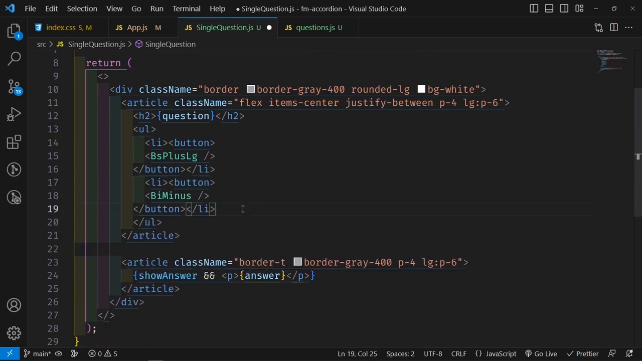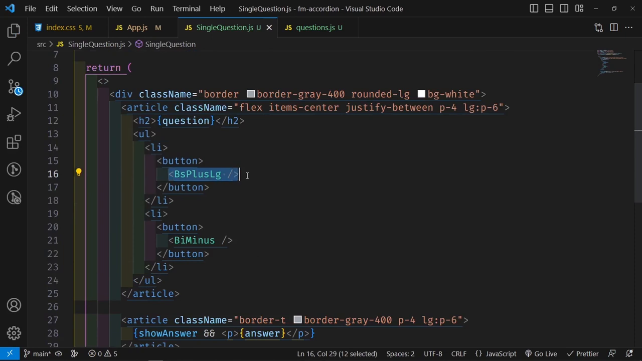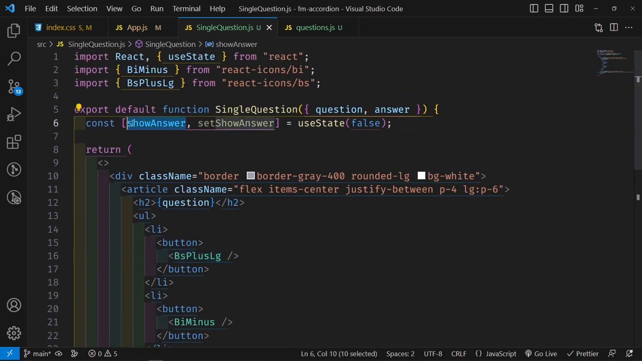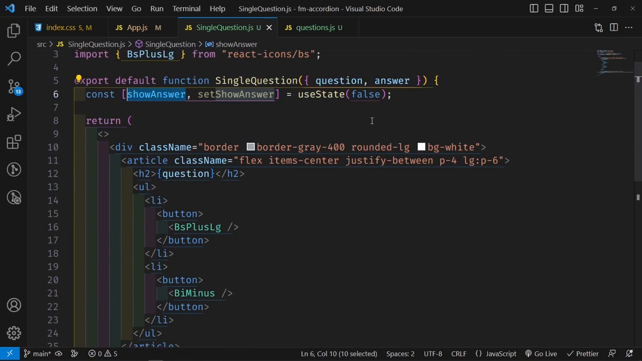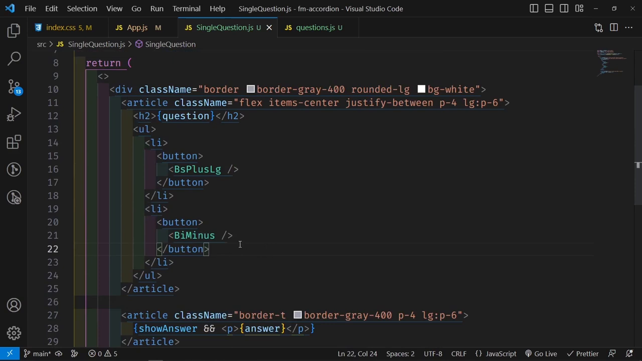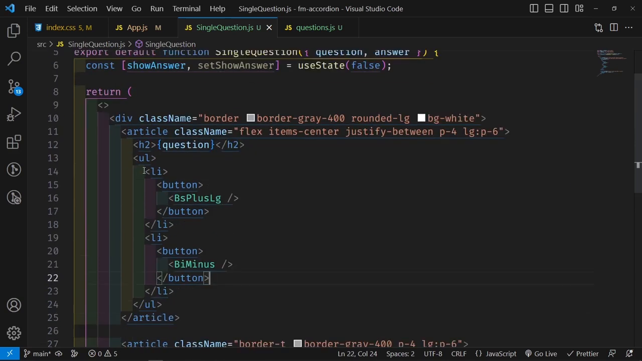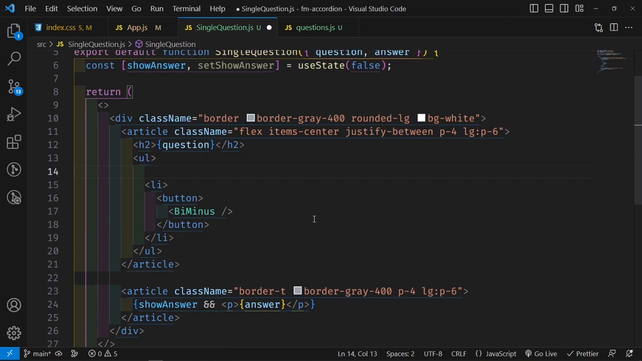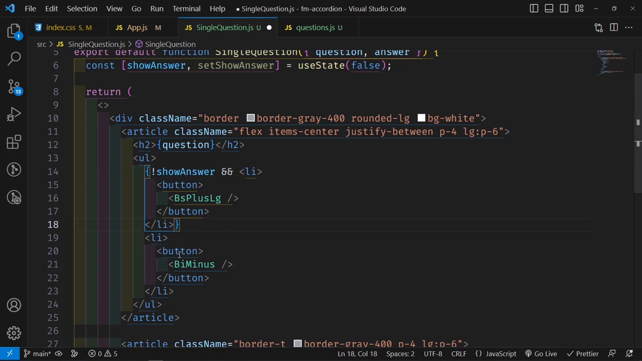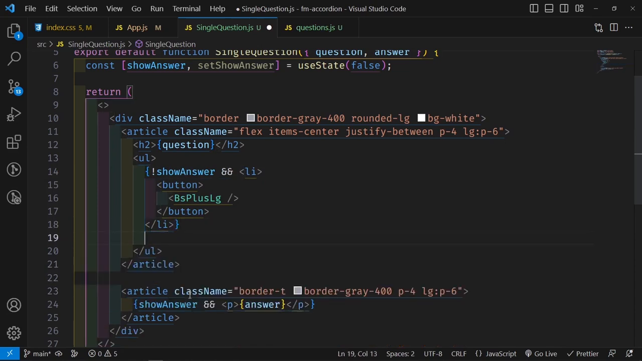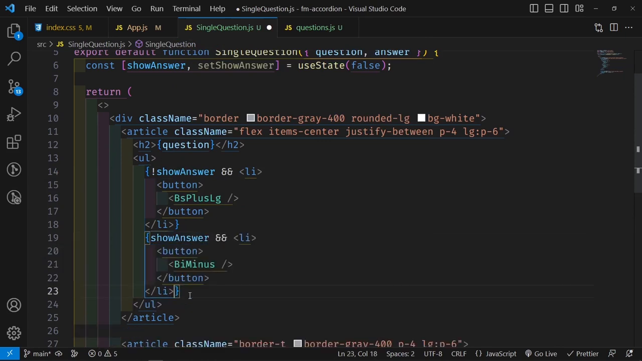Now what we want to do is this. We want the plus icon to show when show answer is false, meaning when we're not showing the answer, and then when we're showing the answer, we want the minus icon to show. So the way we do that is we grab this entire list item, cut it out, place our curly brackets and say that when not show answer, meaning when show answer is false, when this is true, then we want this list item to show. And then we do the opposite here, cut it out and say when show answer, then we want that to show.